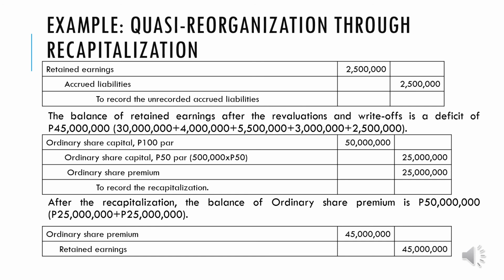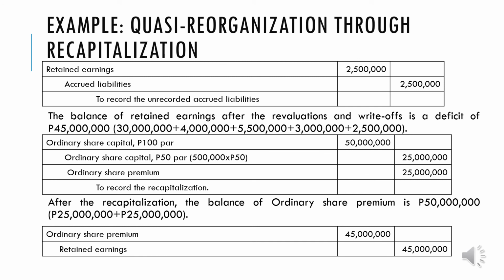So again, hindi mo pwedeng ilagay yung buong share premium. Kagaya kanina, di ba, yung rebal natin, ang nilagay lang natin sa retained earnings is kung magkano yung kulang sa retained earnings para ma-zero. Ngayon, same din. Kung magkano lang yung negative balance ng retained earnings, yun lang ita-transfer natin na ordinary share premium. So we just debit ordinary share premium at 45 million and we credit now retained earnings at 45 million. So after this, no, we have already zero balance of the retained earnings. So medyo mas malinis ng tignan.